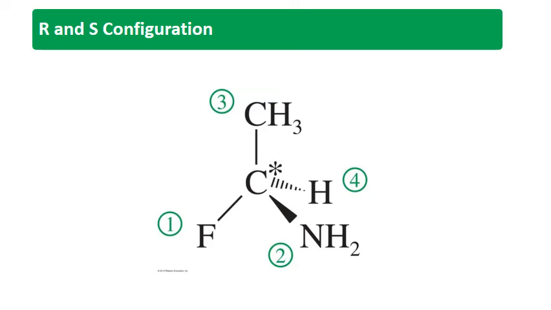In this part we'll study the detailed R and S convention of configuration designation, to distinguish the property of each chiral carbon in the molecule, not just a single one. If it is a longer molecule and several chiral carbons are present, each and every chiral carbon can easily be designated with the help of the R and S convention system.